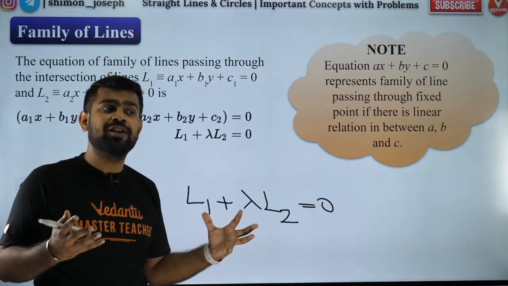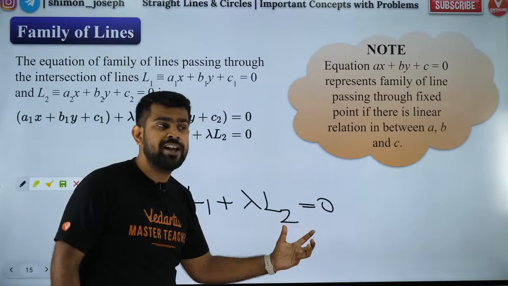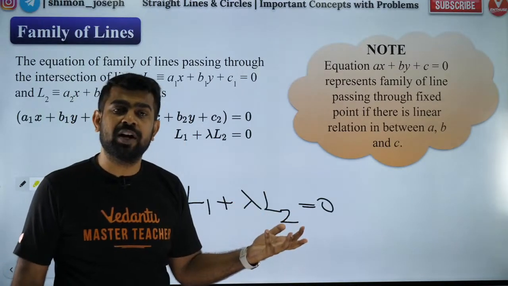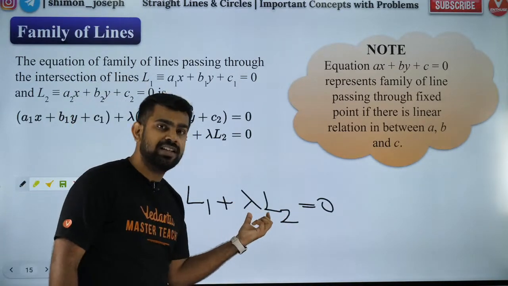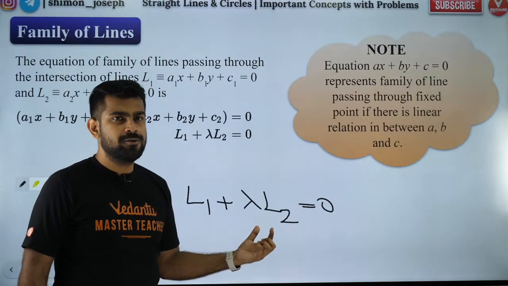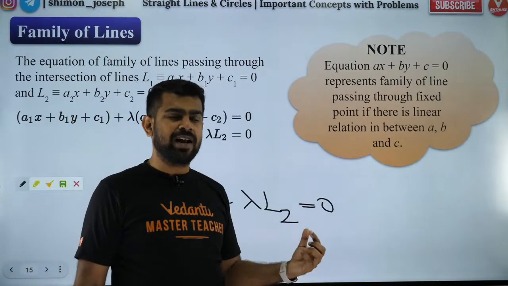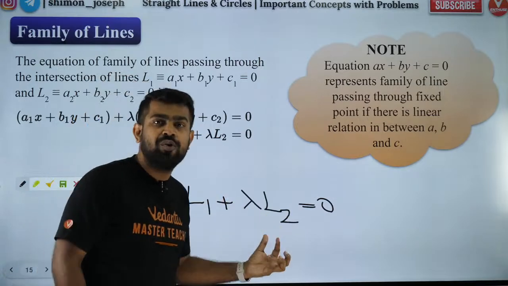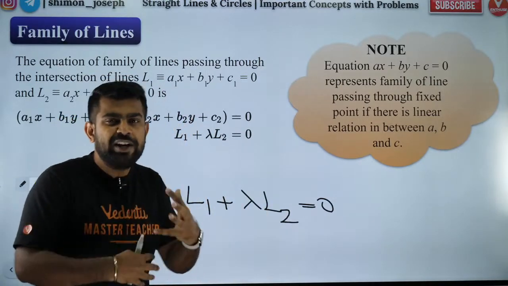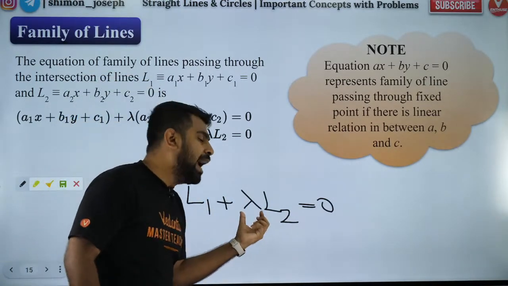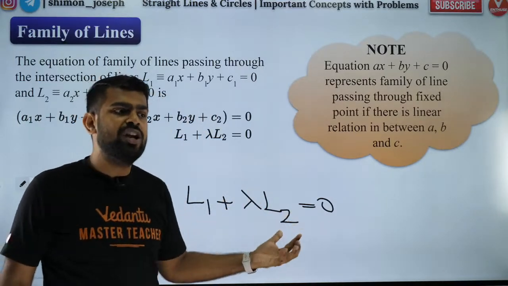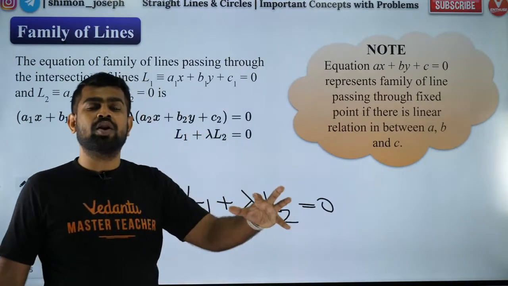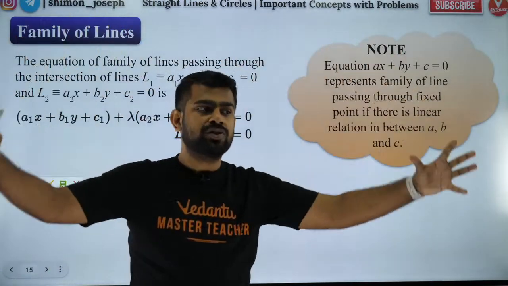How, sir? This is one equation only, no sir. How does it take care of everything, sir? Because lambda is an arbitrary constant. It is an arbitrary parameter, so that takes care of every line. Depending on which line you are looking at, your lambda value will be different. So lambda is the one which takes care of all the members of the family.